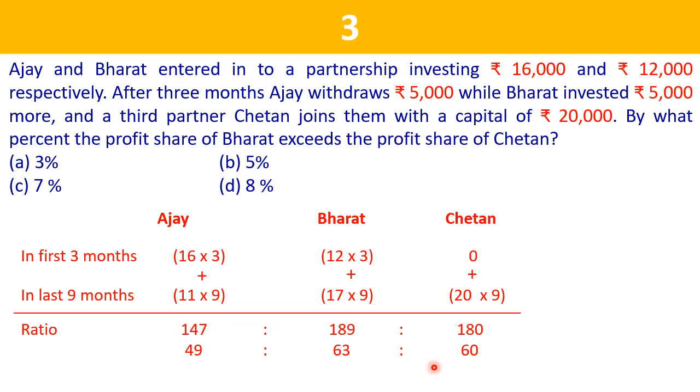As the comparison is done with Chetan, the value of 60 will stay in the denominator and the required percentage can be calculated as 63 minus 60 divided by 60 into 100, which will come out to be 5%. So the profit share of Bharat exceeds by 5% the profit share of Chetan.